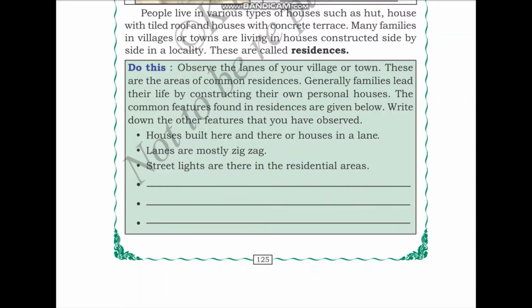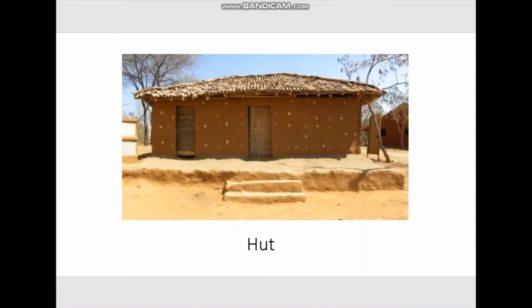People live in various types of houses such as huts, houses with tiled roof, and houses with concrete terrace. You have already seen pictures of this. I will show you some more. This is a hut. You can see that the walls are constructed using mud, and for the roof and the doors they have used bamboo or some other tree.